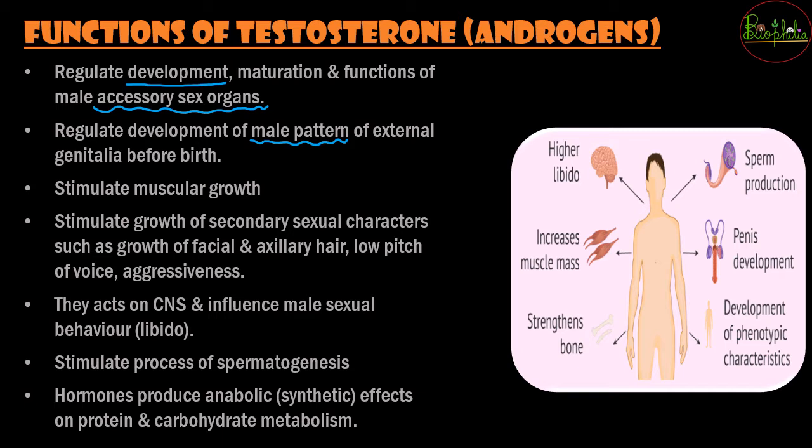So you should understand from this that the release of hormone, from when is it going to occur? Release of hormone will start before birth, and since it is going to happen before birth, the male pattern genitalia will always develop, because as you know the mother is female, right? How is she going to produce male genitalia at birth? So because of that, you can understand that the release of hormone will start before birth, and that is going to help in development of the male pattern.